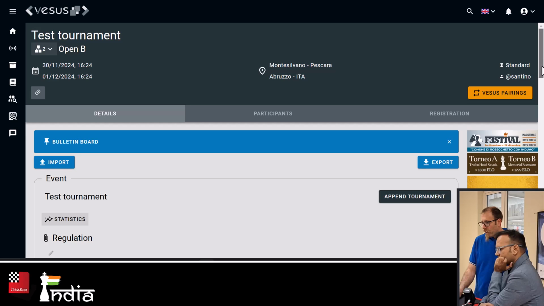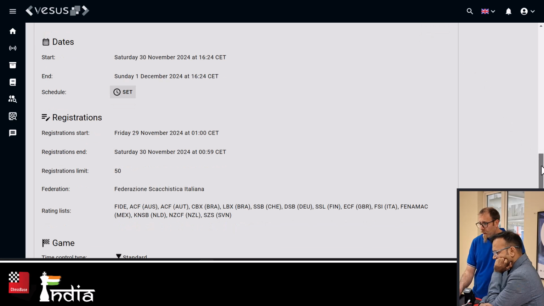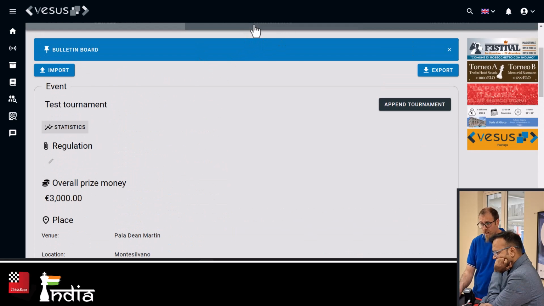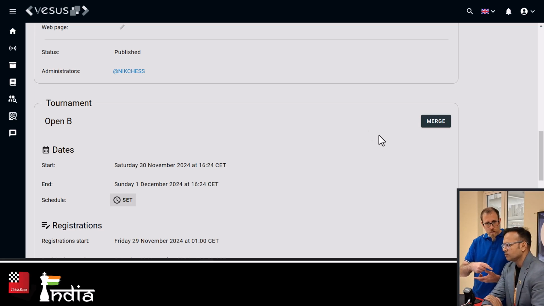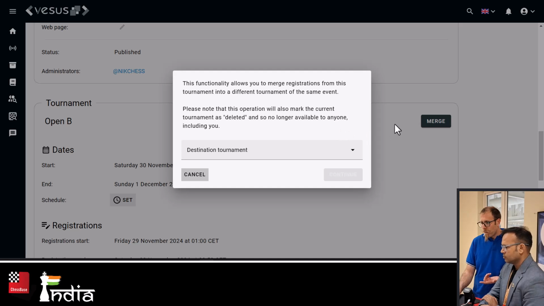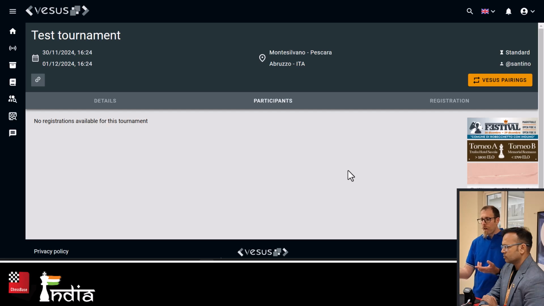And also, very important one, you can also merge the tournaments. This is something that no other software does. What it means is that today I have, for example, five players on this tournament and I have 10 players on the other one. I can say, okay, 5 players is not enough to play this tournament. Let's merge into the main tournament. Yes, so if you do the merge, you select, I want to merge Open B into Open A. It will give you a summary. You're requesting to merge from Open B into Open A. Are you sure? You do the merge, and it will automatically push all the players into the other tournament.